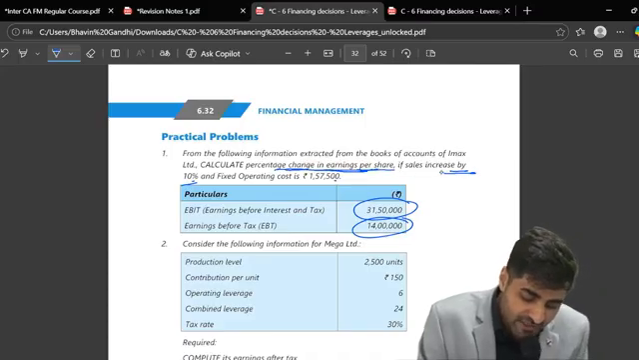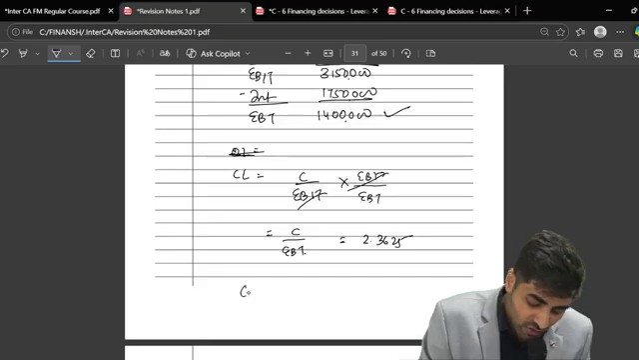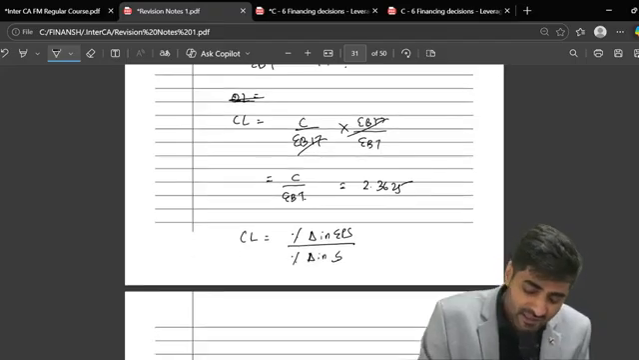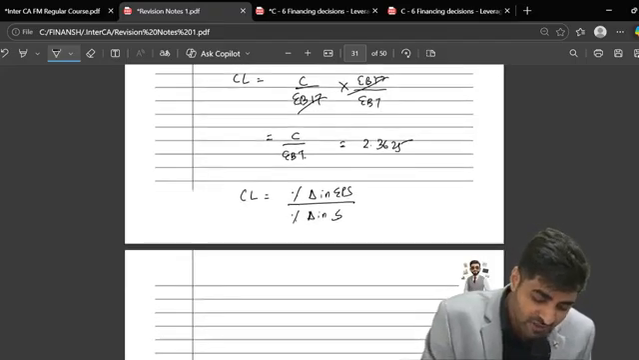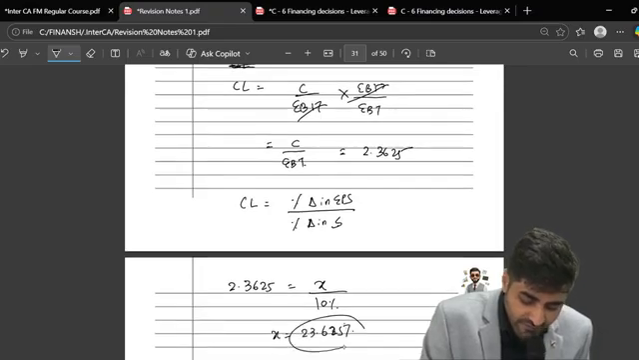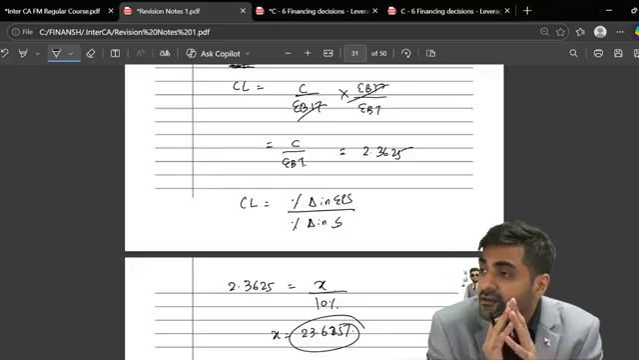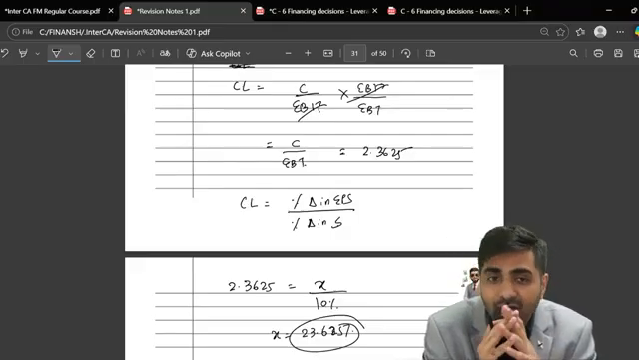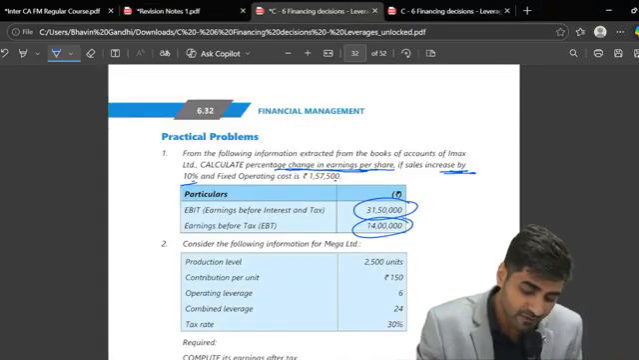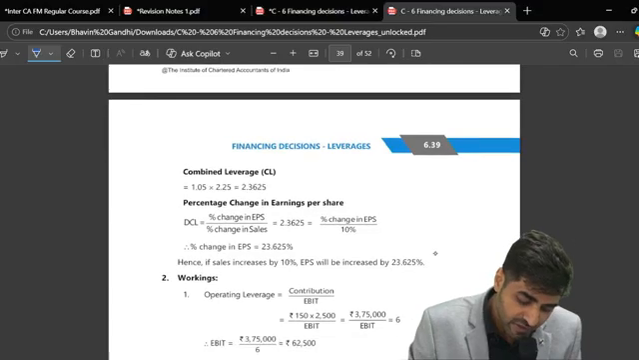What have they asked? Calculate percentage change in EPS if sales increases by 10%. So what is CL? Can I say percentage change in EPS upon percentage change in sales? What's your percentage change? What's your CL? 2.3625 is X upon 10%. What is this answer going to be? 23.625. Superb. Have you all understood this? So we'll be getting this 23.625%. This is the first part. You can just check 23.625%.